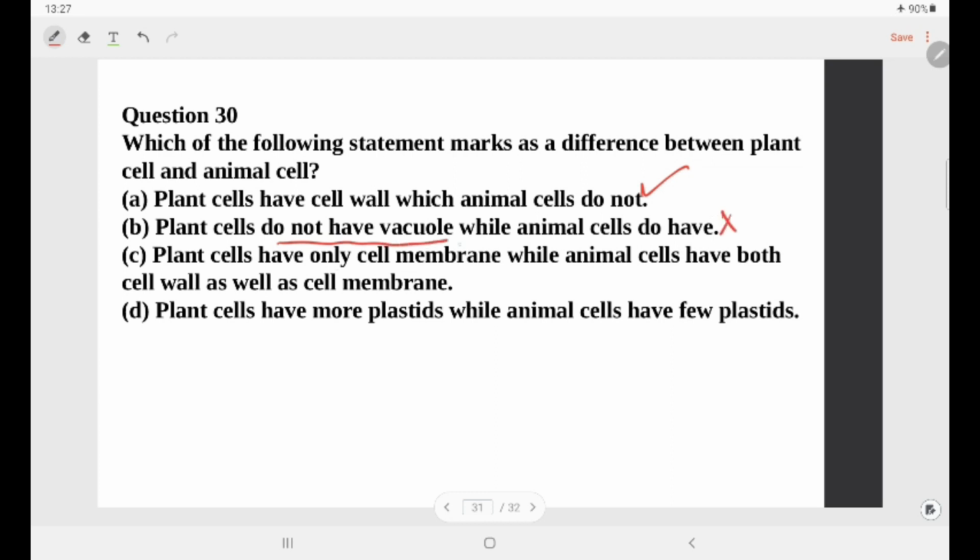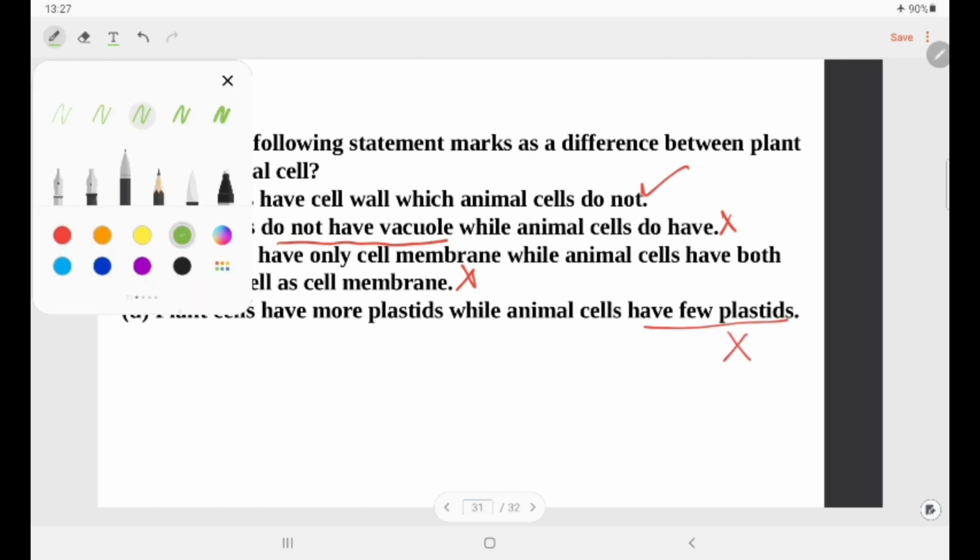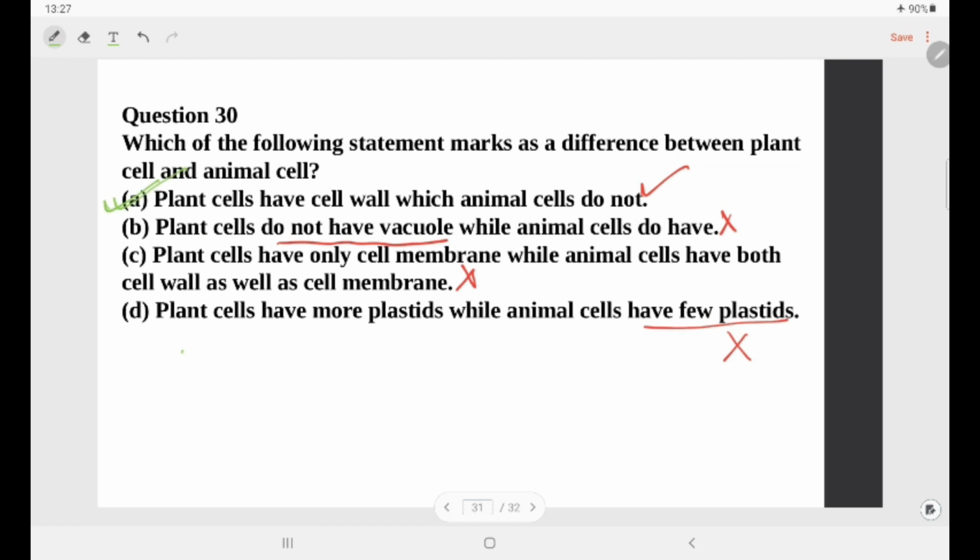Plant cells have only cell membrane while animal cells have both cell wall as well as cell membrane. Clearly a wrong statement. Plant cells have more plastids while animal cells have few plastids. Animal cells do not have plastids. So, this is also a wrong statement. So, as an answer we can select option A.